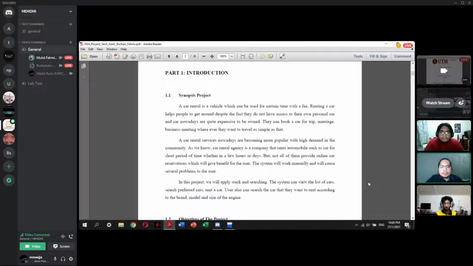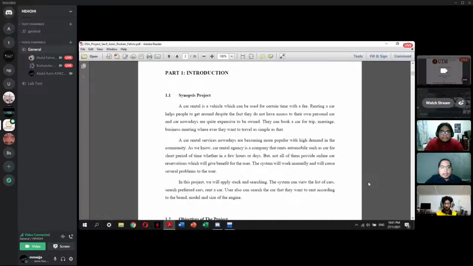Okay, we go through the synopsis of the project. Car rental is a vehicle which can be used for a certain time with a fee. Renting a car helps people get around despite the fact they do not have access to their own personal car, and cars nowadays are very expensive to be owned. So car rental services nowadays have become more popular with high demand in the community.